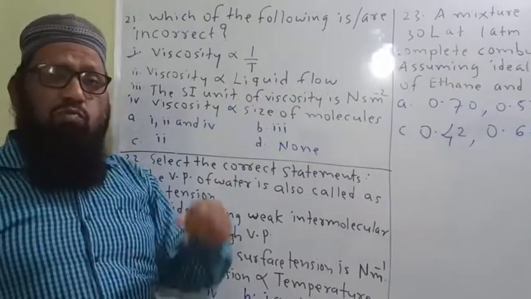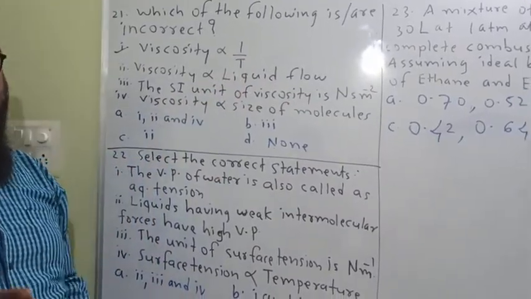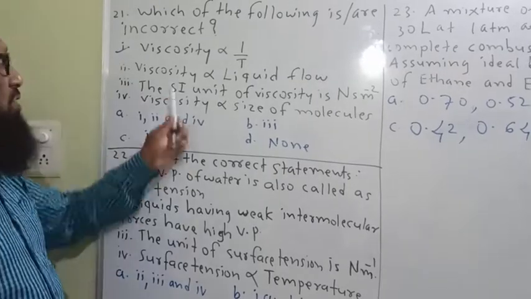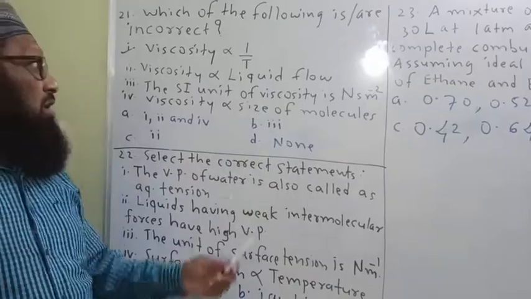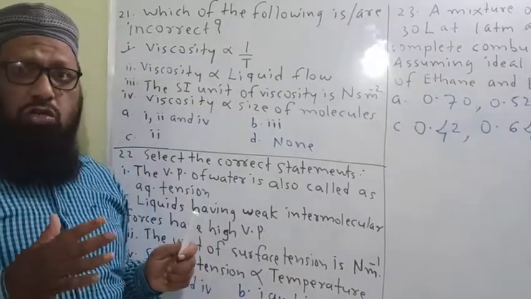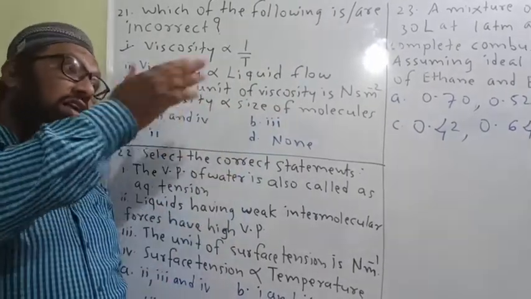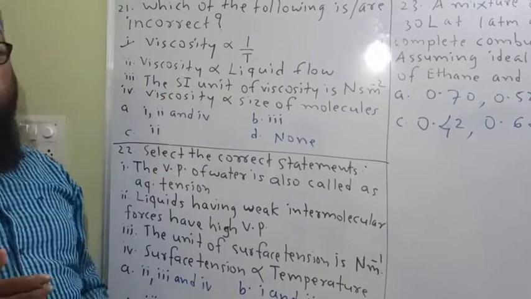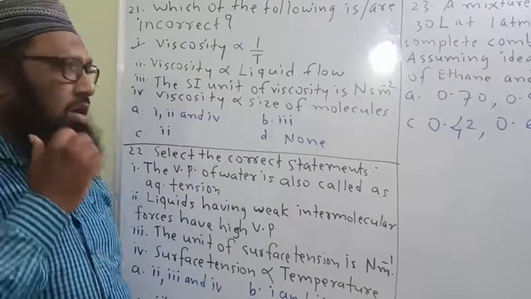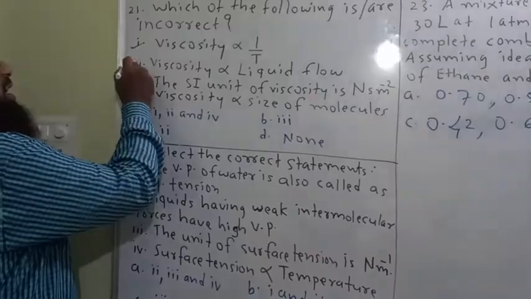Viscosity directly proportional to liquid flow. No, I mentioned the definition earlier. Viscosity is nothing but the resistance to oppose the flow of liquid. If the liquid flow is greater, then the viscosity will be very less. Therefore, this is the incorrect statement.